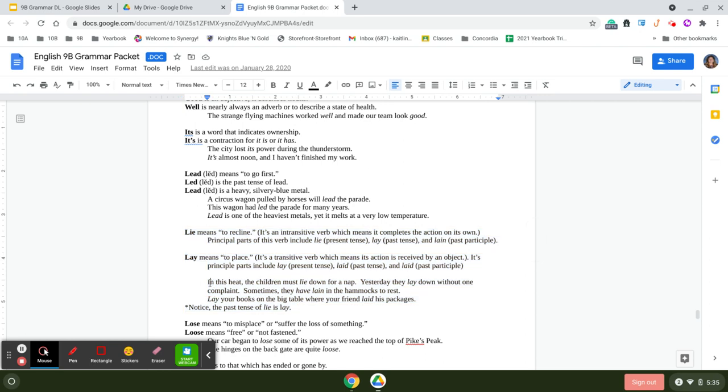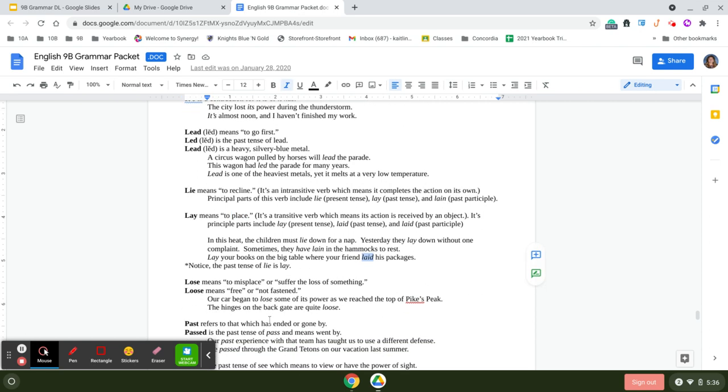So let's look at these examples. In this heat, the children must lie down for a nap. So again, think of lie as recline. Yesterday, they lay down without one complaint. So that was yesterday, and it was in the past tense. Sometimes they have lain in their hammocks to rest, and this is the past participle. Then we have, again, lay. Lay or place your books on the big table where your friends laid his packages. So past tense, laid. Again, notice the past tense of lie is lay.